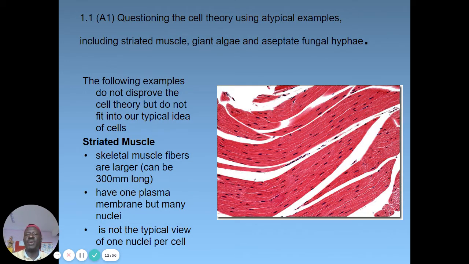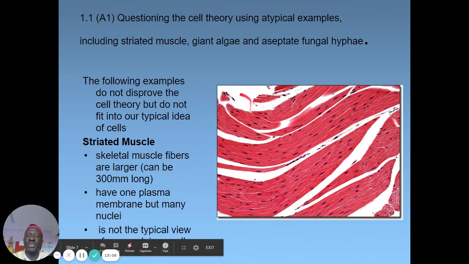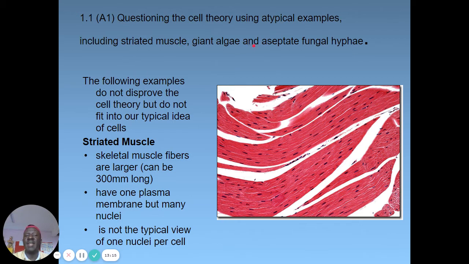So when we come to a question, we start questioning the cell theory using typical examples. In science, we always use examples. So what did we use to carry out some questions on cell theory? We used striated muscles, giant algae, and aseptate fungal hyphae.